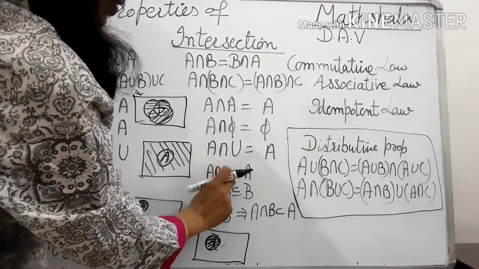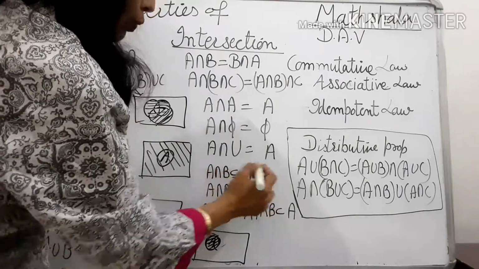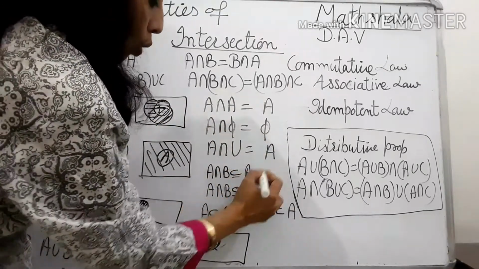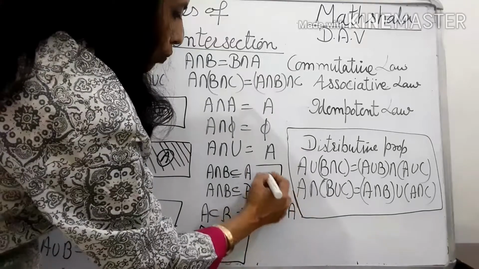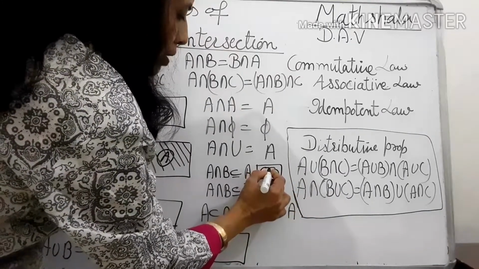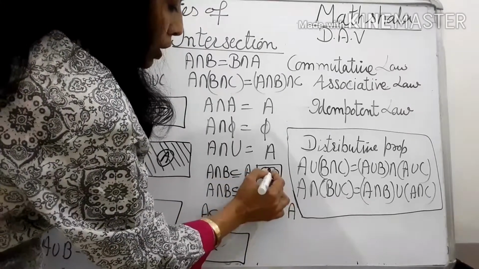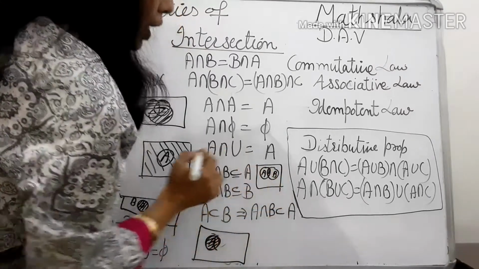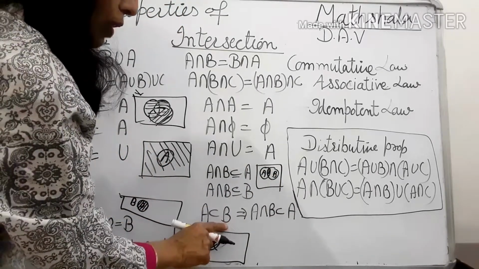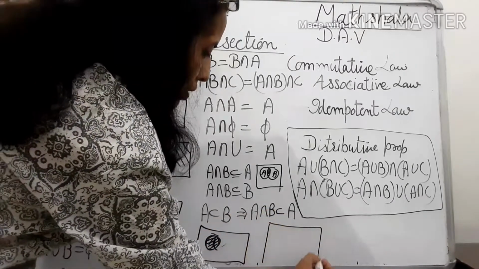And A intersection B is always a subset of both of the two. किसी दोनों का ही वो subset रहेगा. Intersection is always a subset of the set. If this is set A, this is set B, this is the intersection. Now this intersection is a subset of B also, and this intersection is a subset of A also. Now if A is a subset of B, then A intersection B is set A itself.